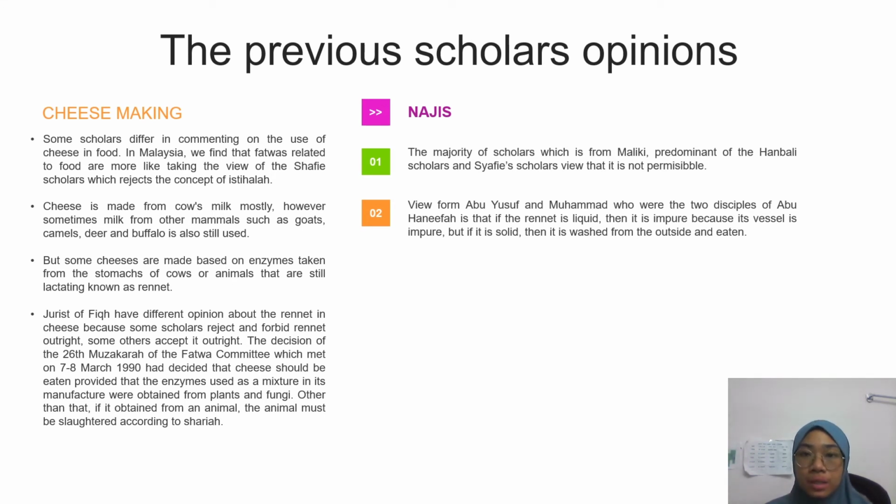The majority of scholars, which is from the Maliki, predominantly the Hanbali scholars and Shafi'i scholars, view that it is not permissible if the rennet to be used is impure, as it will make the cheese impure as well. An unlawful animal cannot be eaten or be touched, not just one part but the whole body, and things related to it, such as rennet, are also prohibited.